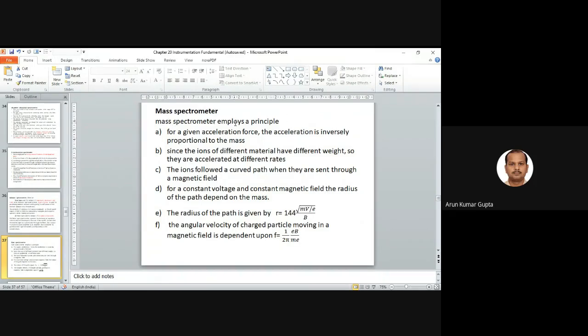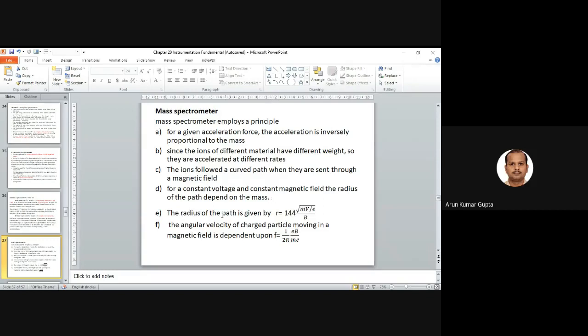So the mass spectrometer employs a principle: for a given acceleration force, the acceleration is inversely proportional to the mass. Since the ions of different materials have different weights, they are accelerated at different rates. The ions follow a curved path when they are sent through the magnetic field. For a constant voltage and constant magnetic field, the radius of the path depends on the mass.